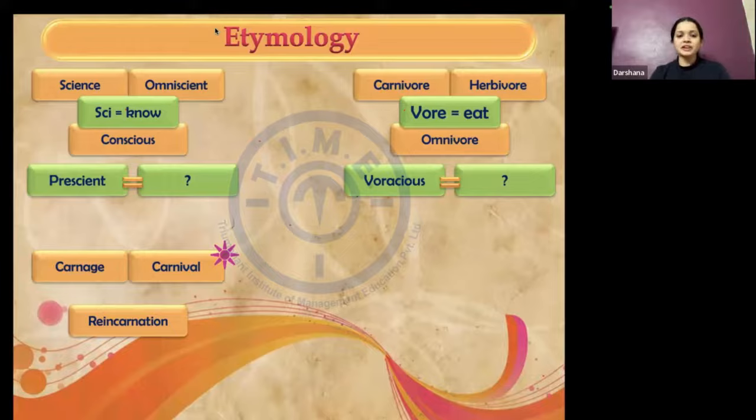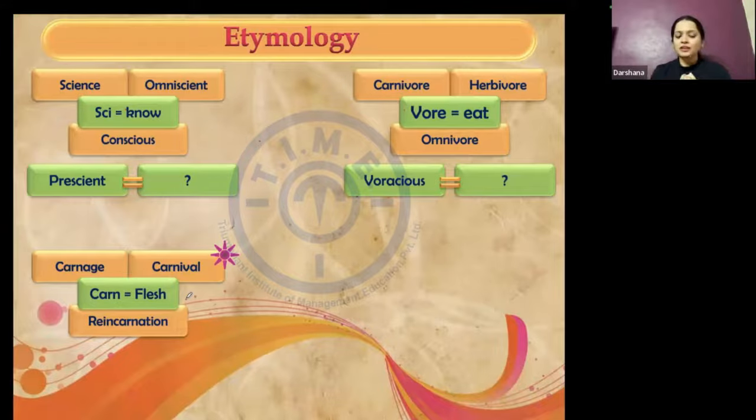Correct. And what do you think it means? Absolutely right, Drishti. It would mean flesh. So what is carnage then? What do you think is carnage? Genocide. Absolutely right, Drishti. Carnage is genocide, massacre.